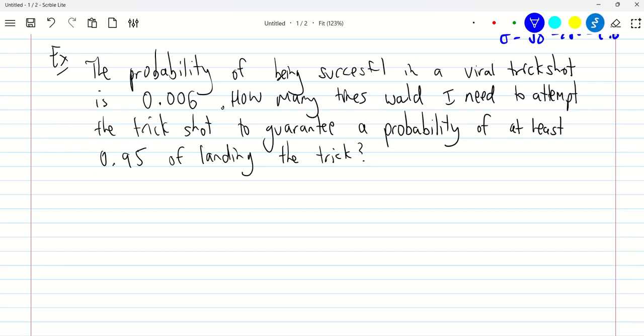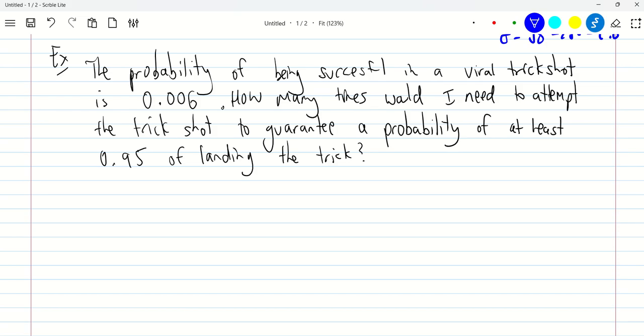Next, the probability of being successful in a viral trick shot is 0.06. You know those ones you see on YouTube all the time, people doing amazing trick shots. How many times do they try them, etc.? So the probability of doing it once is 0.06. How many times would I need to attempt this trick shot to guarantee a probability of at least 0.95 chance of landing the trick? Okay, so if I'm 95% certain that I'm going to land the trick, how many times would I need to do that to achieve 95% certainty of landing the trick?